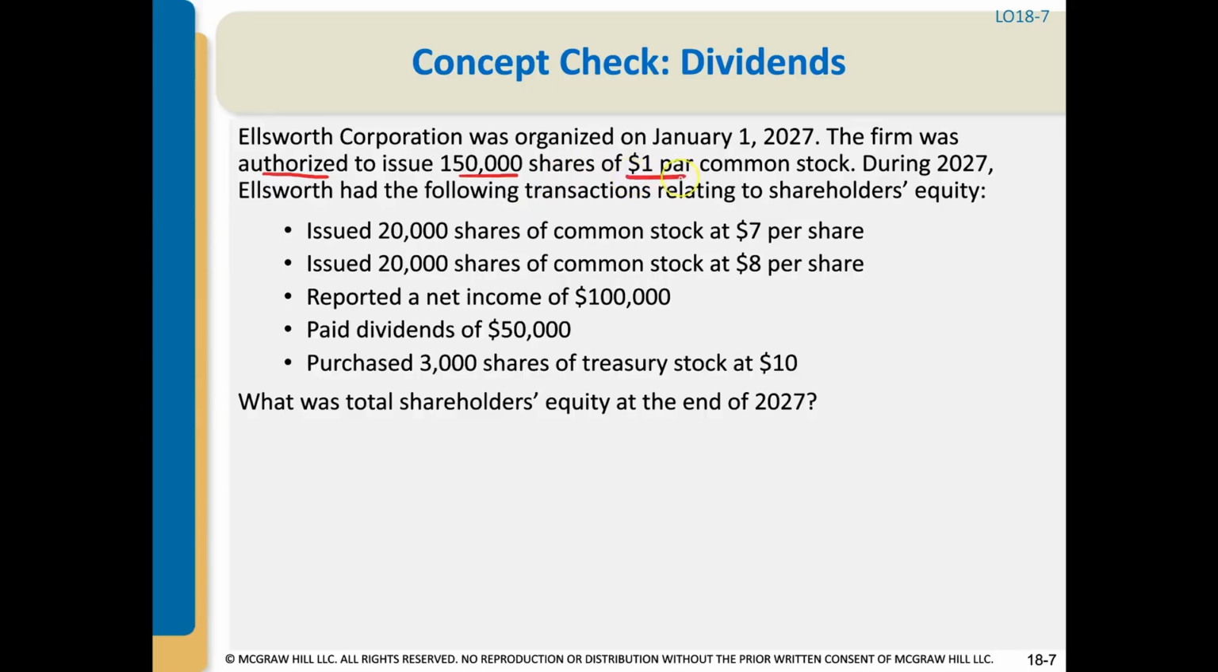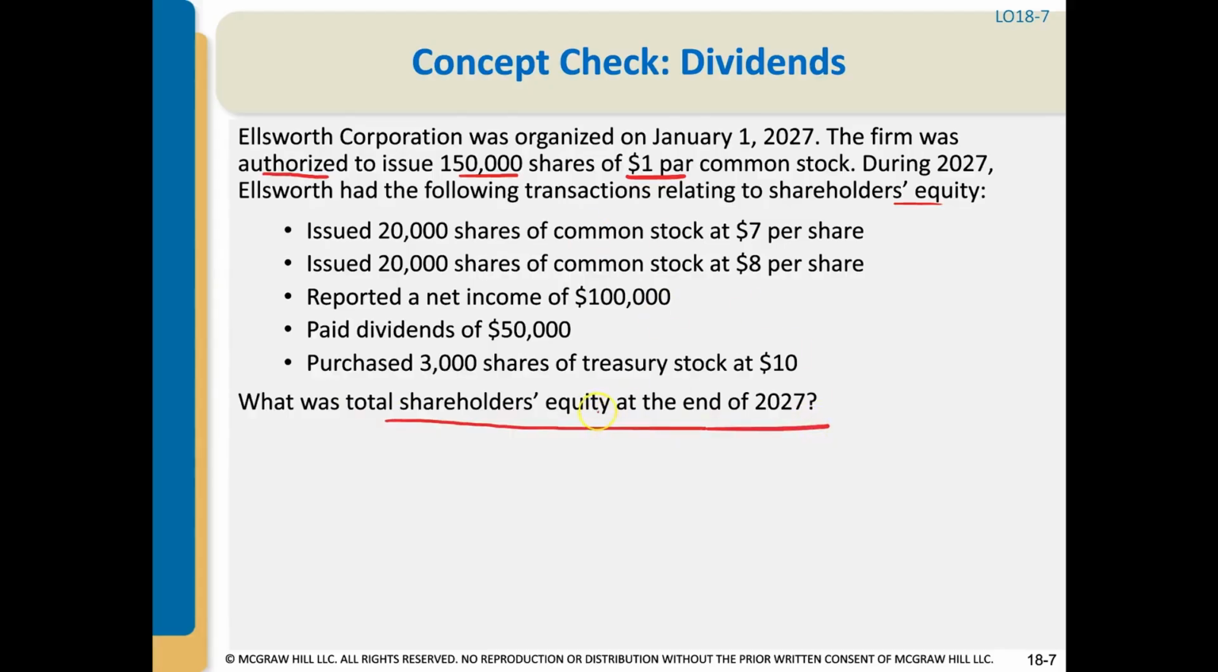But for purposes of what goes into your balance in your stockholders' equity section, it's irrelevant. The number authorized is irrelevant. It will be noted on the shareholders' equity section, where it says common shares, 150,000 shares authorized, and then there's X number issued. But as far as the balance in the shareholders' equity section, it will not be a factor. During 2027, Ellsworth had the following transactions related to shareholders' equity, and the question is, what was the total shareholders' equity at the end of 2027?